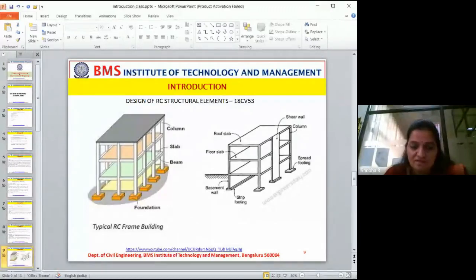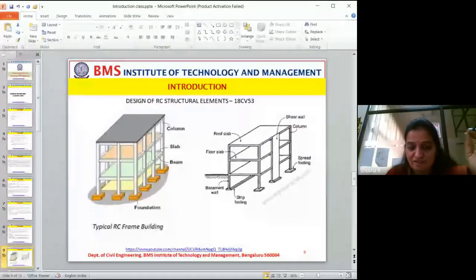Now, there are two major types of construction in common. Remember, this subject will not deal with bridges or any other structures. It is only with the common constructions, like frame structure, let us think. But yes, this frame structure concept is an input for bridges and other constructions.